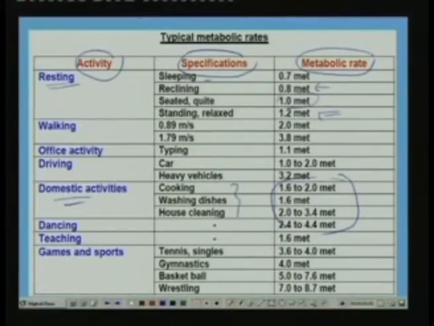You can also see that for very strenuous activities such as wrestling or playing basketball, the metabolic rates are very high. It is as high as about 8.7 MET in case of wrestling. This kind of data is available in ASHRAE handbooks for more number of activities. So, one can use the handbooks for getting this kind of data.